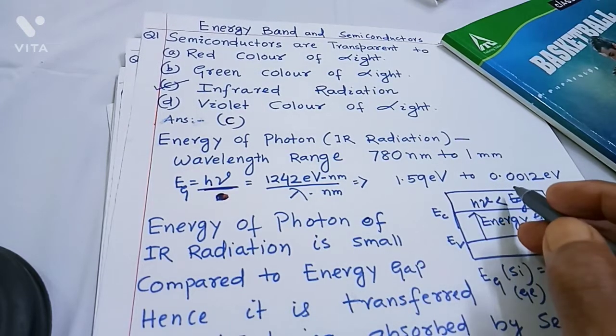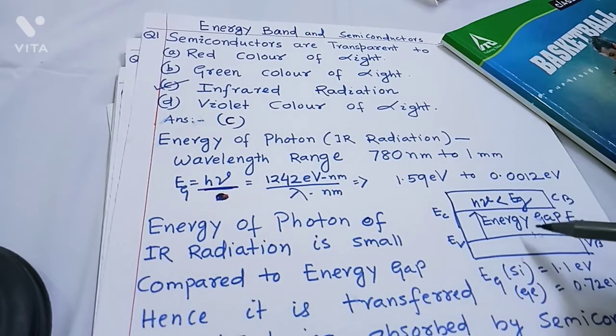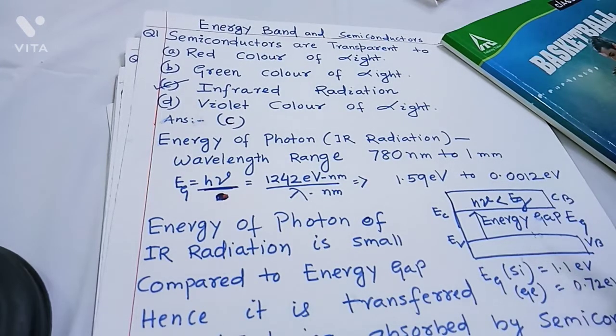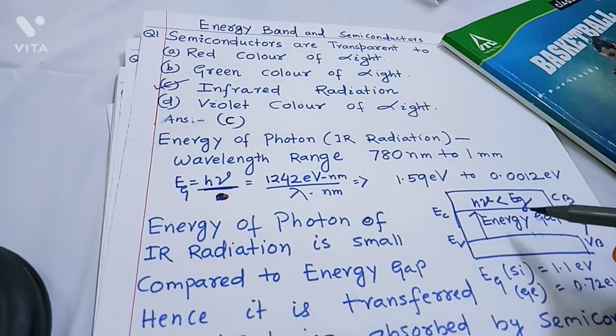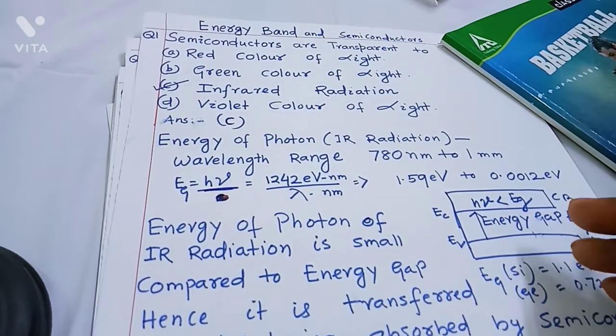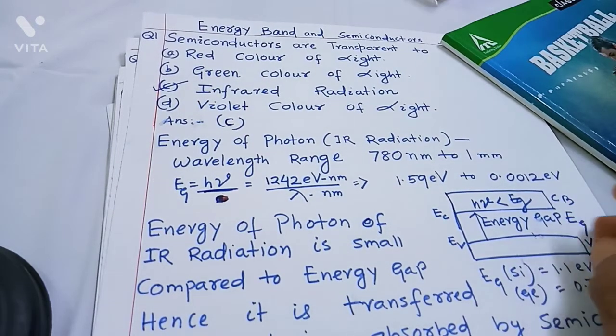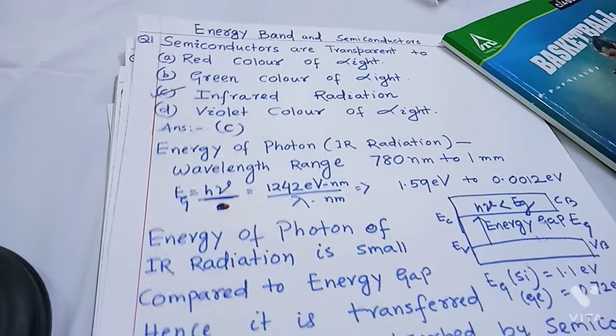This energy is definitely less in comparison to the energy gap of either silicon or germanium. So in that case, the radiation gets transmitted without being absorbed. So the semiconductor is transparent to infrared radiation.